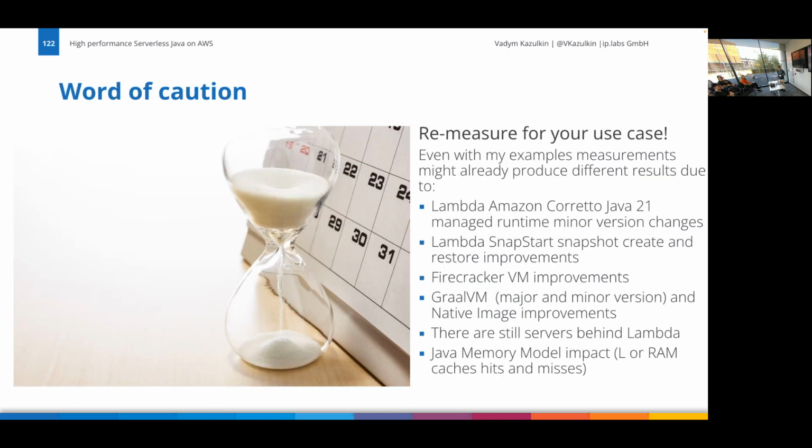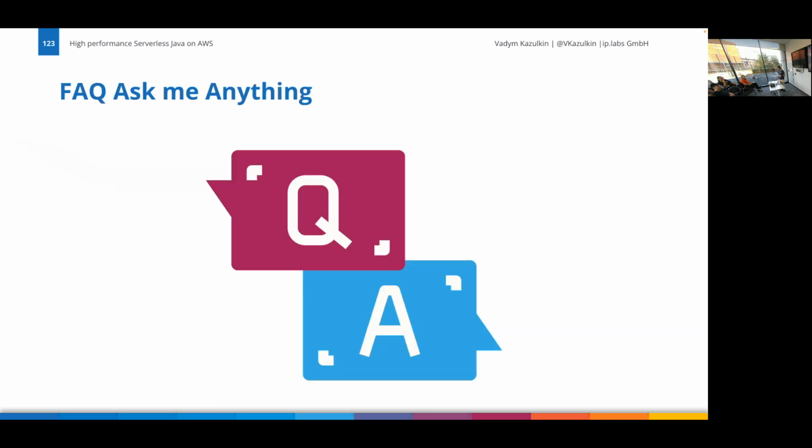Remeasure it for your use case, because once again, I measured it with a certain Java Corretto minor version. If you measure the same code now, there will be another version, or AWS updated this. They also updated Firecracker, and they can improve snapshot creation and storage behind the scenes. I put all the links to the projects I used for testing on GitHub. You might have slightly different results, hopefully better, because SnapStart is improved and you benefit from it automatically. And that's basically it.